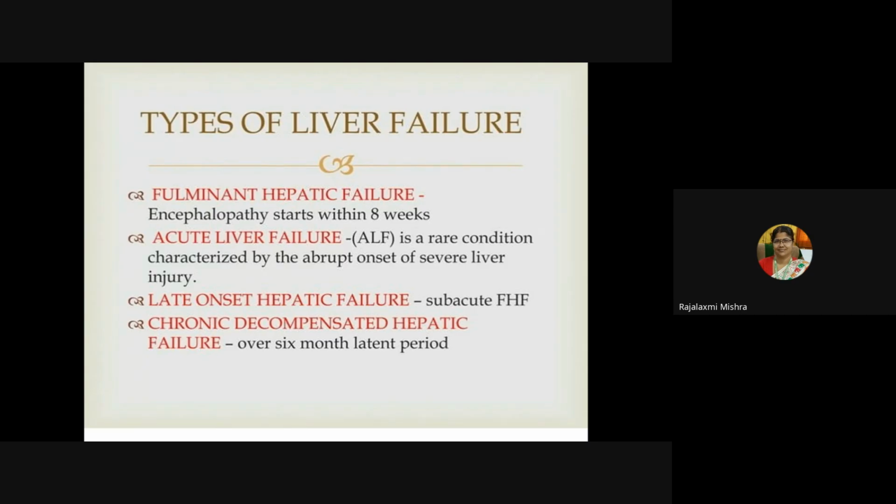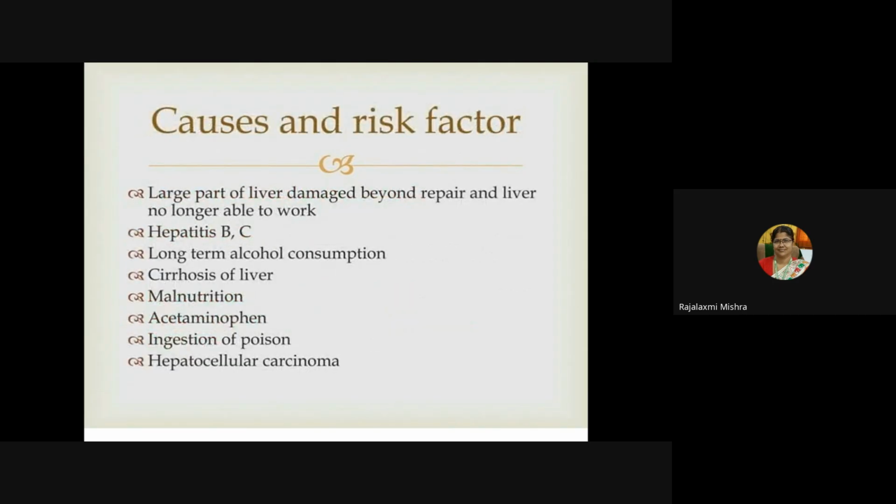Then late onset hepatic failure, that is subacute hepatic failure. Then chronic decompensated hepatic failure occurs over 6 months or a later period. Beyond 6 months, it is called chronic decompensated hepatic failure. Decompensated means irreversible liver damage will be there.